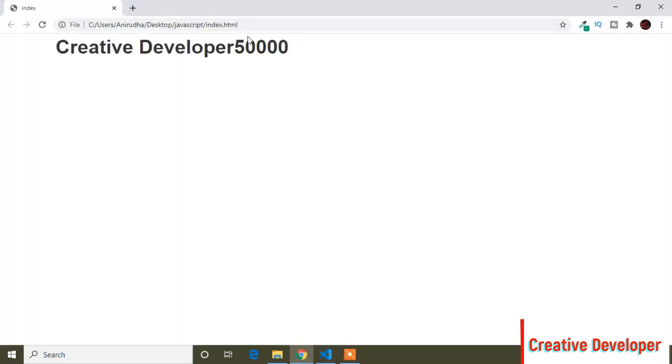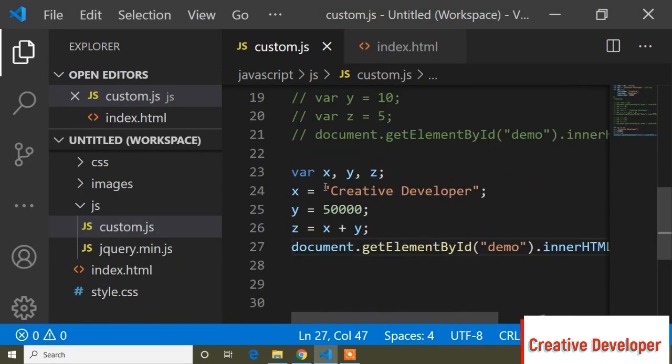So you can see it's showing the output. That means guys, the variable can be dynamic. First I can define the variable, and now I can declare the value. So that is the dynamic. So variables can be dynamic.